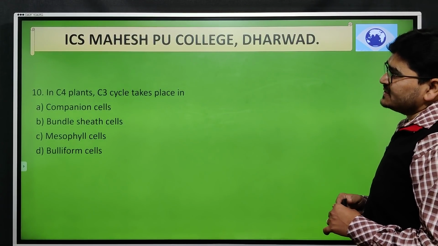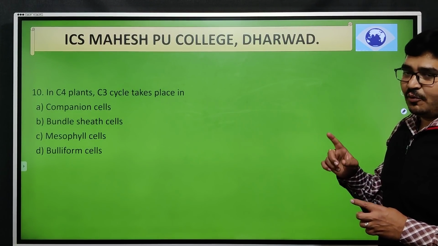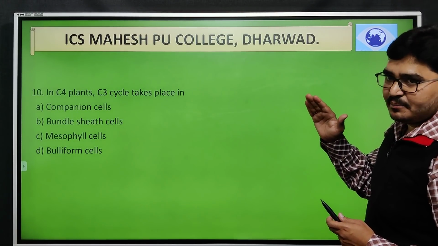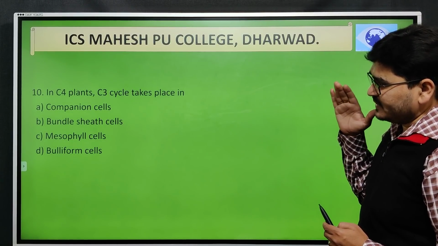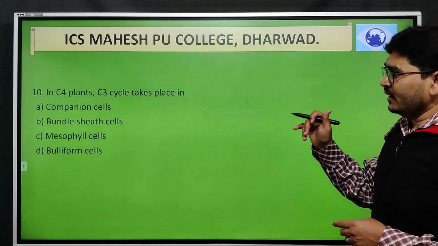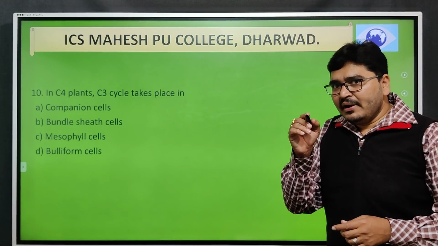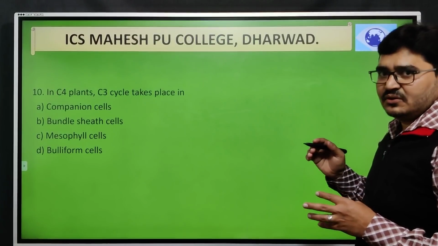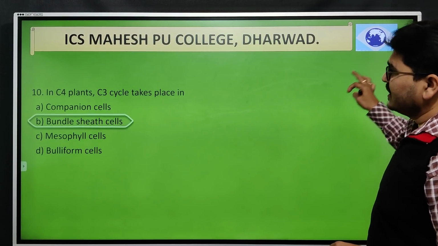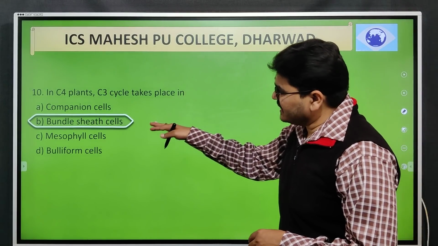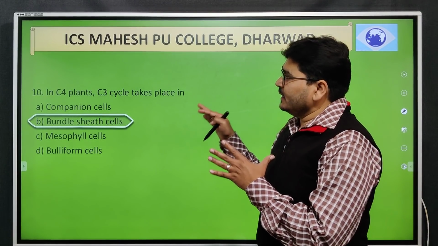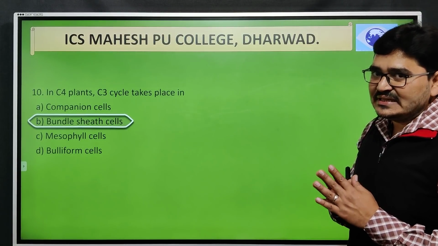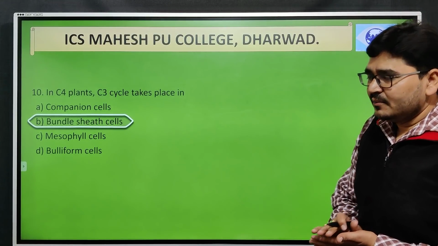Next, in C4 plants, the C3 cycle takes place in which part of the cell? That is A, companion cell; bundle sheath cell; mesophyll cells; and bulliform cells. So here, if the vascular bundle is covered or surrounded by these cells or tissues, that is what we call the bundle sheath cell. Bundle sheath cell is the location where exactly these plants, that is C4 plants, carry out the C3 cycle, in this specified part of the tissue.